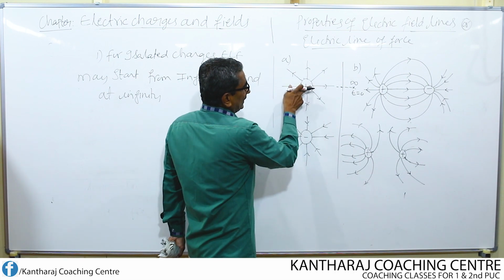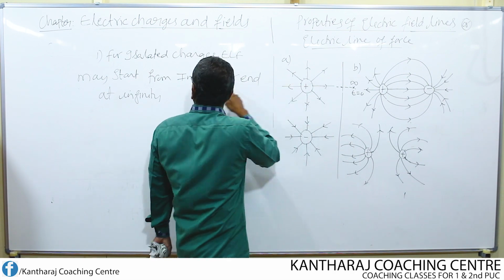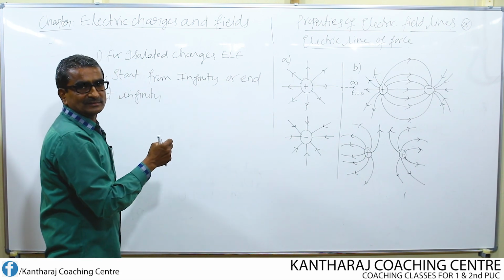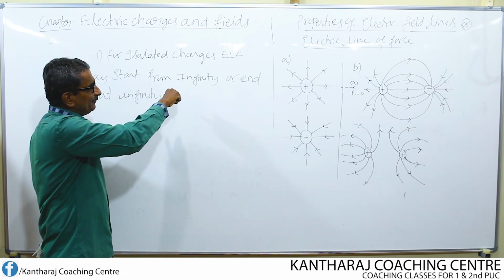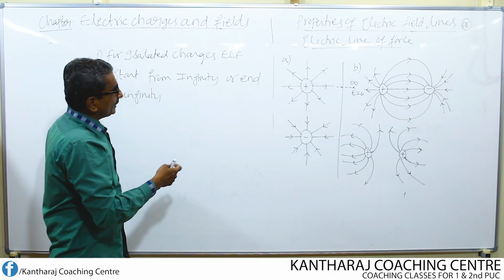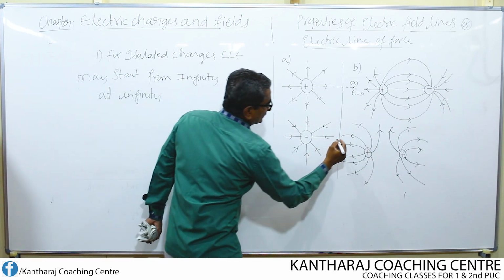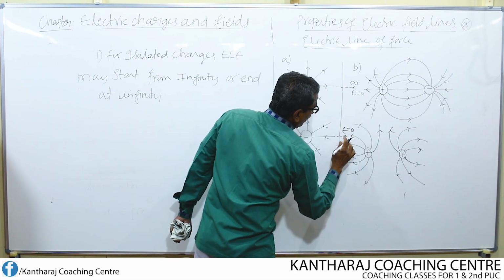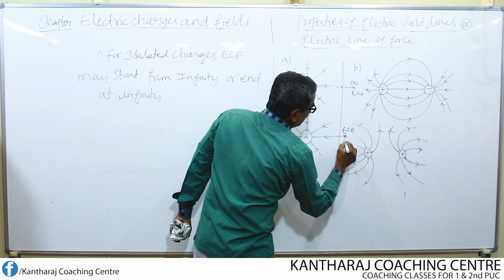So, the lines of force according to this property start from infinity or they may end at infinity. Look here, start from infinity. Somewhere here the electric field becomes equal to 0. Now, this may be the point of infinity.